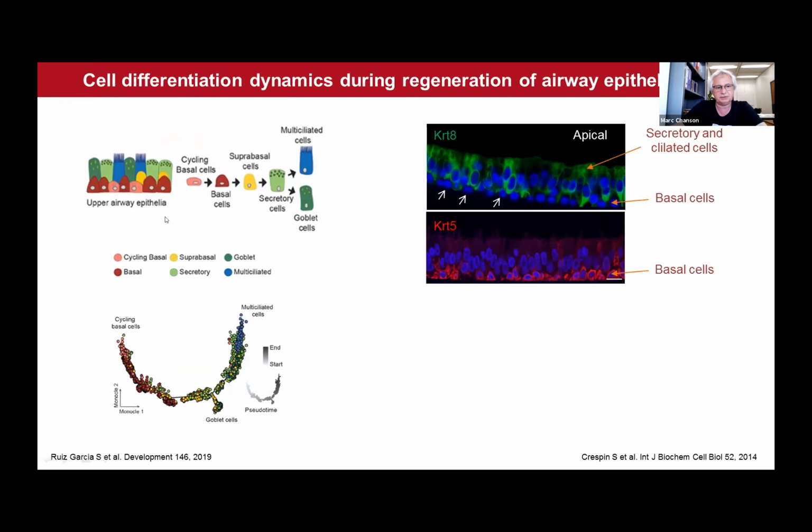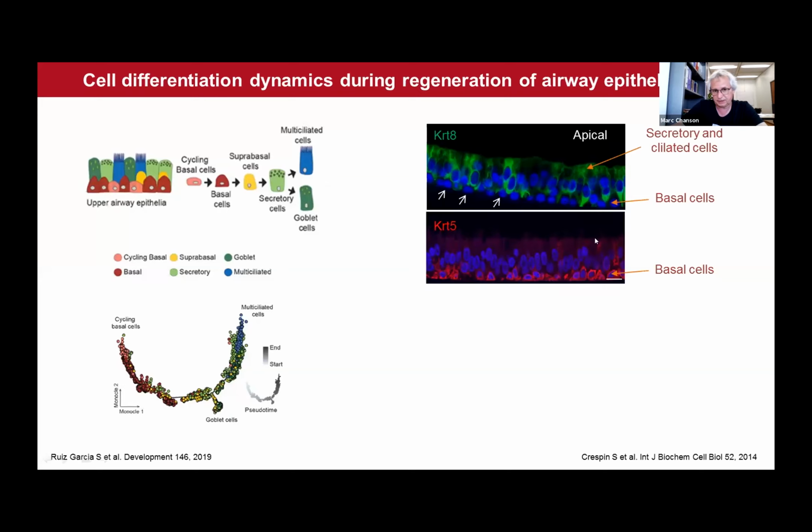You can see here a very well-known scheme of the airway epithelium with the basal cells at the basal side of the epithelium and the most differentiated cells facing the lumen: goblet cells, secretory cells, and ciliated cells. And on this side of the screen, you can see immunostainings of primary cultures of airway epithelial cells actually provided by Epithelix.